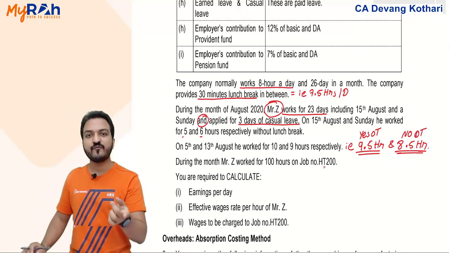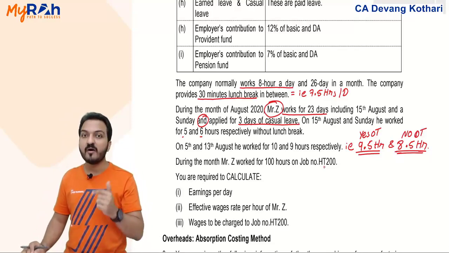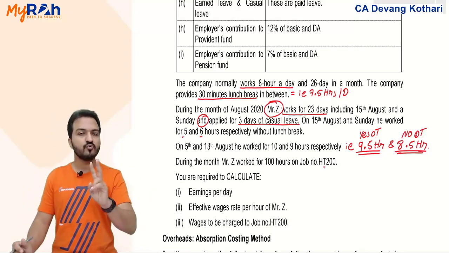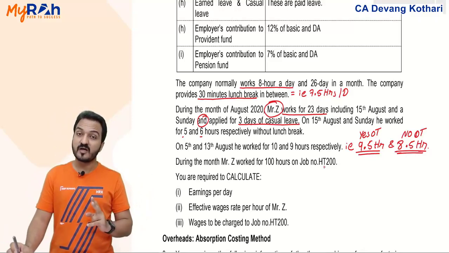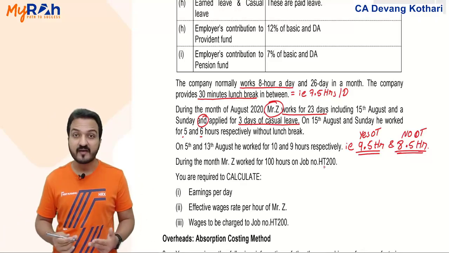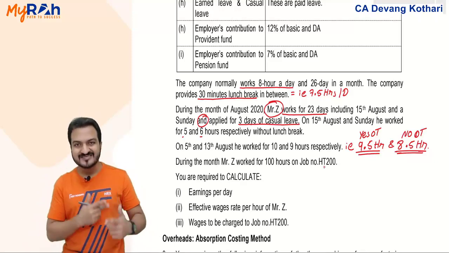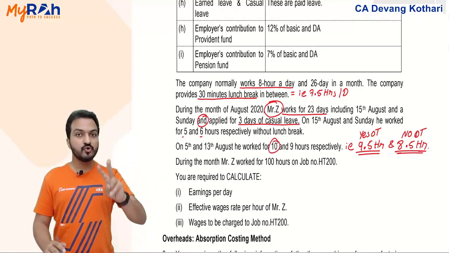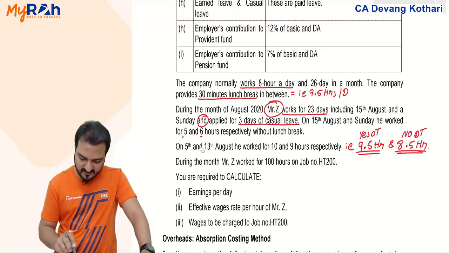He will get overtime for the hours that he worked above 8. How many hours did he work above 8 hours? Above 8 hours he worked for 1.5. No, he worked for 2 hours. Because look, lunch break, you cannot cut the wages for lunch break. Lunch break is supposed to be a paid break. So when you calculate wages to be paid, he has to be paid wages for the lunch break also. Yes, so for wages payment, you consider his work 10 hours minus 8 hours, 2 hours he will get overtime. Done? Yes. Okay.